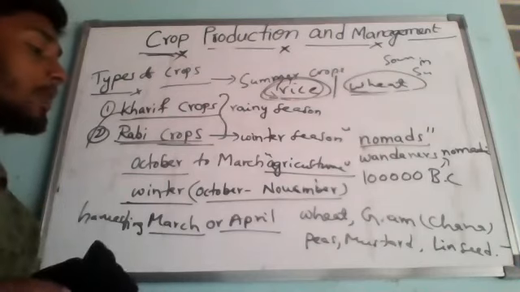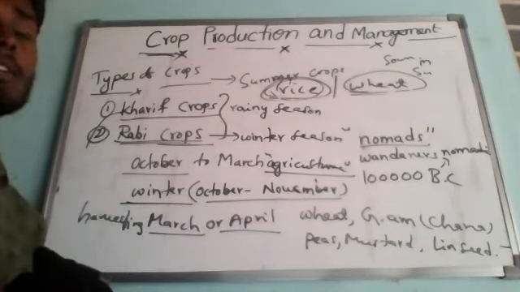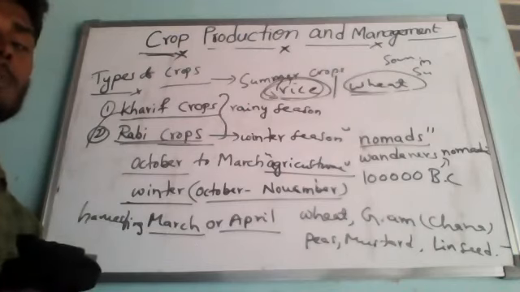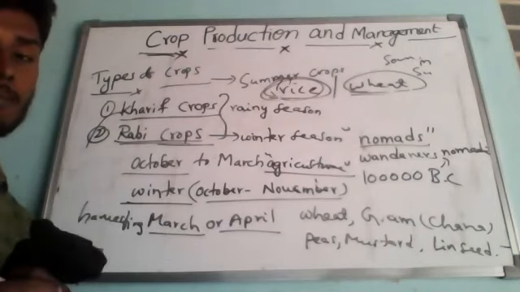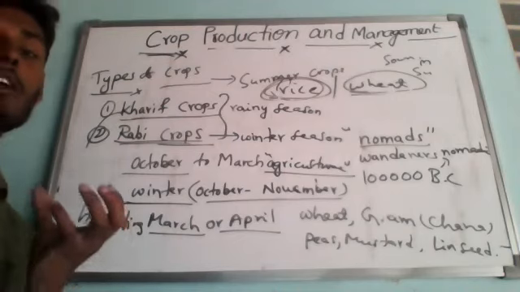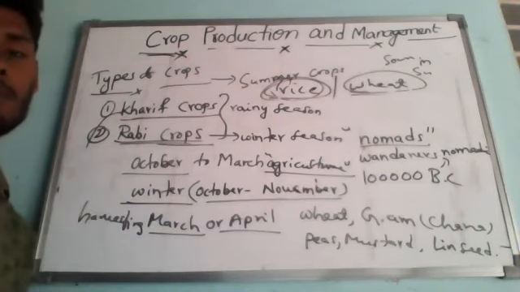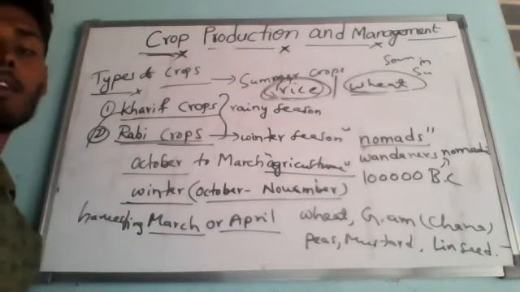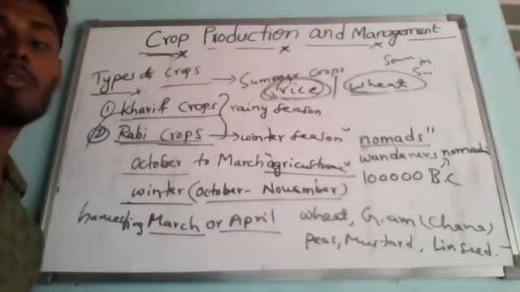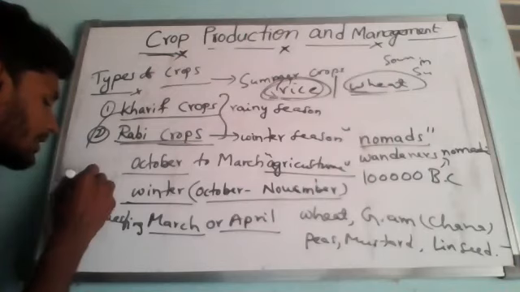Peas, mustard, wheat, different things is called agriculture. So agriculture is the growing of plants in the fields to obtain food. This agriculture we also call in Hindi krishi. What do we call it? Krishi.